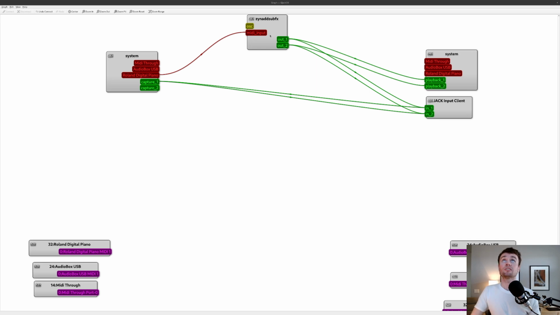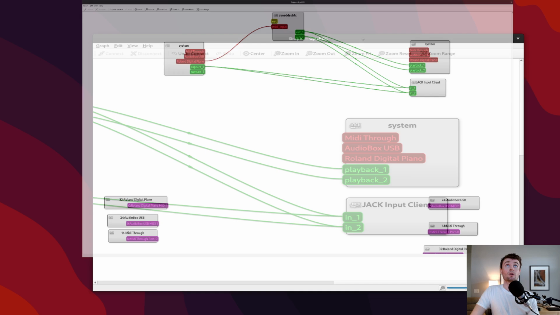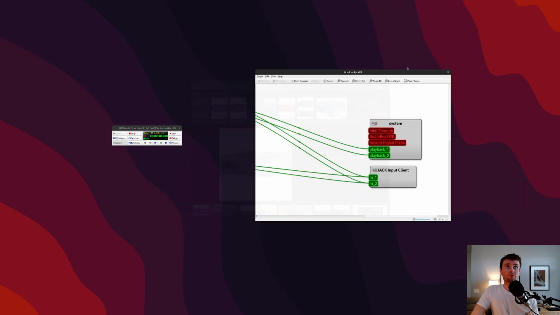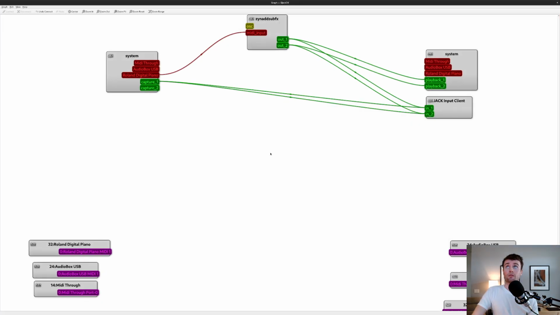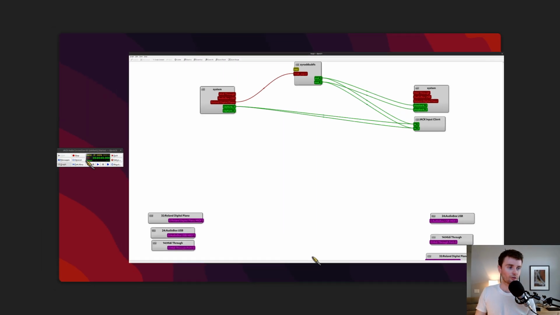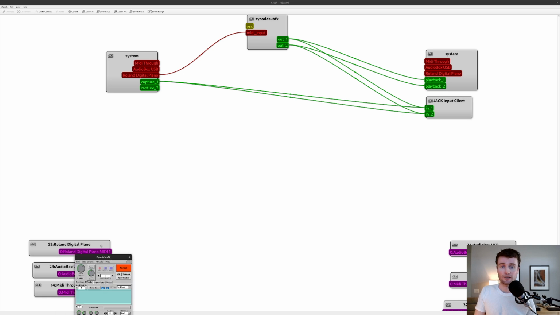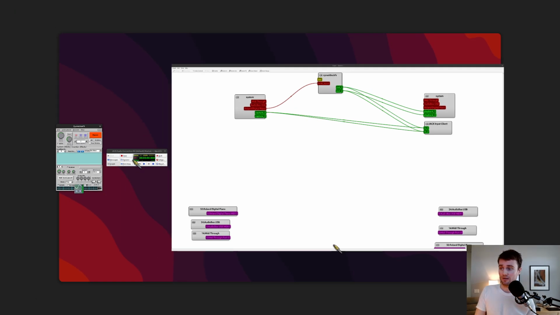But anyway, this guy up here, ZynAddSubFX. What's interesting about doing all this audio stuff on Linux, and with Jack here specifically, is that all of the audio software that I can download can be connected together. So it's not super clear when I'm just connecting my microphone into OBS. But I can run another application. I'll show it to you here. This one I cannot zoom in on, so I apologize for that.